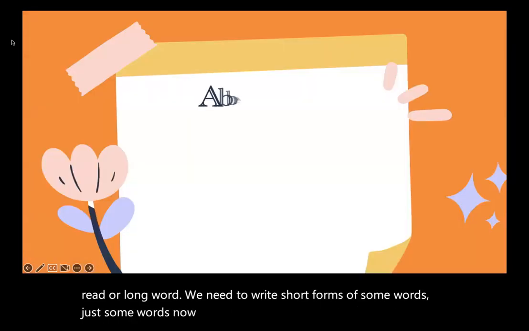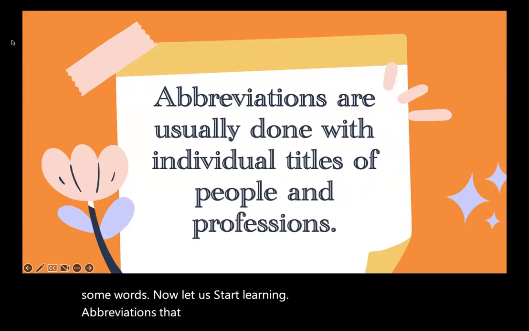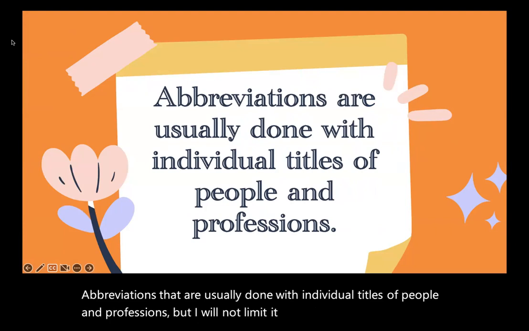Now, let us start learning abbreviations that are usually done with titles of people and professions, but I will not limit it to titles and professions.